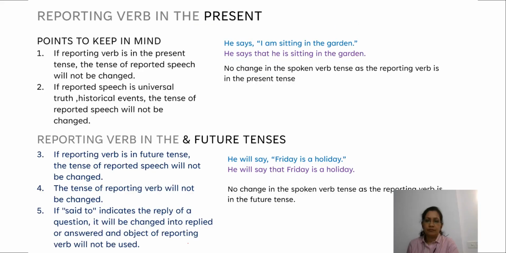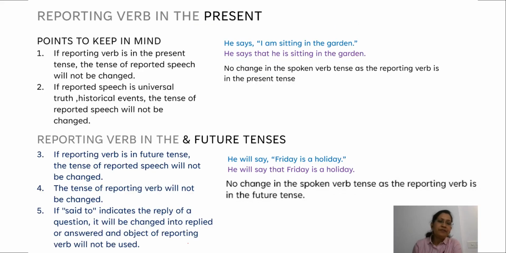Moving ahead. All the reporting verbs that we use can sometimes be in present tense, past tense, or future tense. Let's see how they change in the various tenses. When the reporting verb is in present tense, the tense of the reported speech will not be changed. Say for instance, he says, I am sitting in the garden.